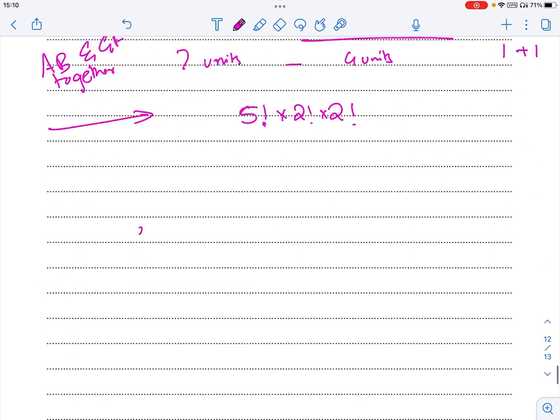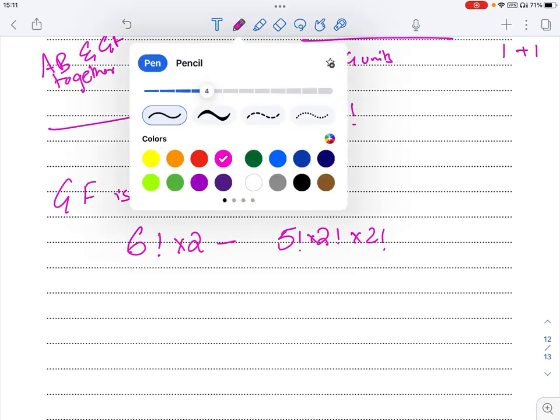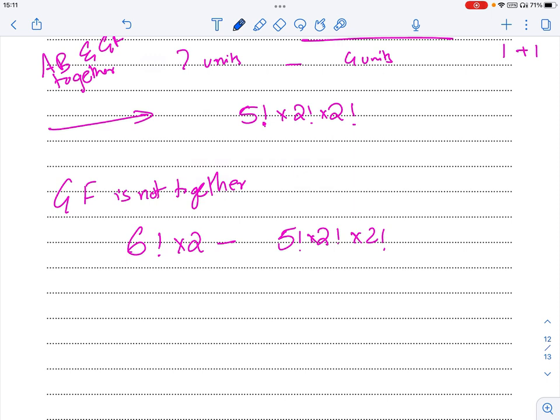So from the total ways, 6 factorial times 2, if I subtract this one, I will be getting the arrangements where GF is not together. So simplify that.